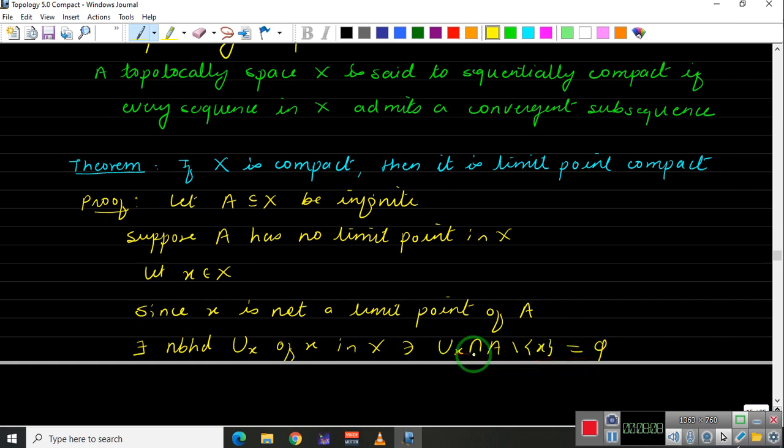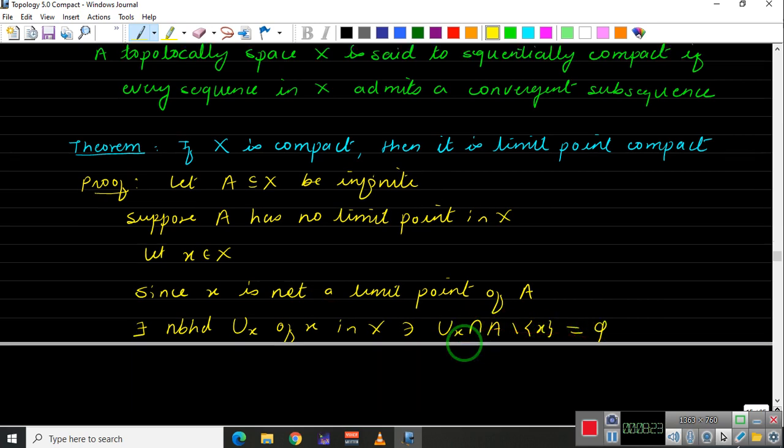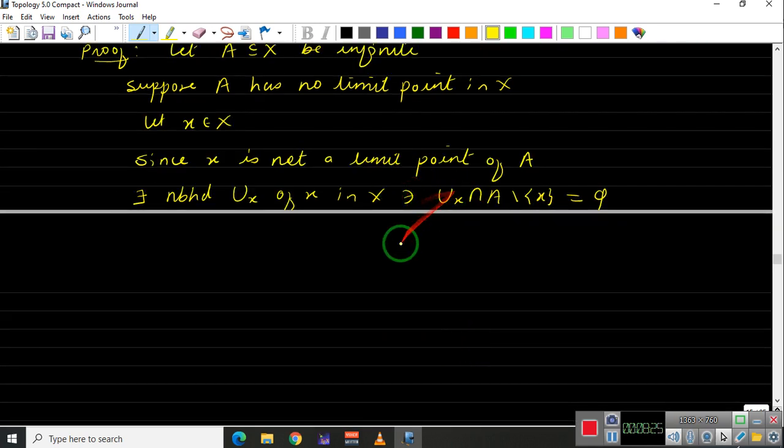Okay, so if Ux intersection A difference singleton X is not equal to empty, and this holds for every neighborhood, then this X is called a limit point of A. Since this intersection is empty, let us write that this implies Ux intersection A will be a subset of singleton X. So it can be empty or it can be singleton X. Then only we will get this empty. Otherwise, you won't get this empty.